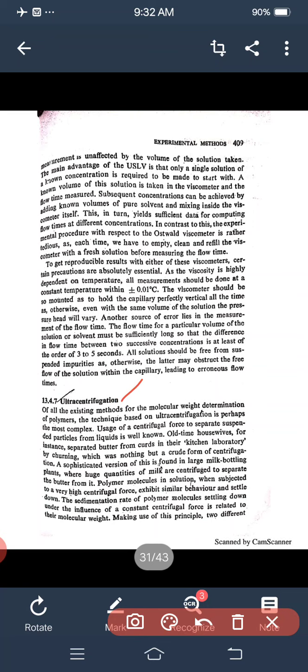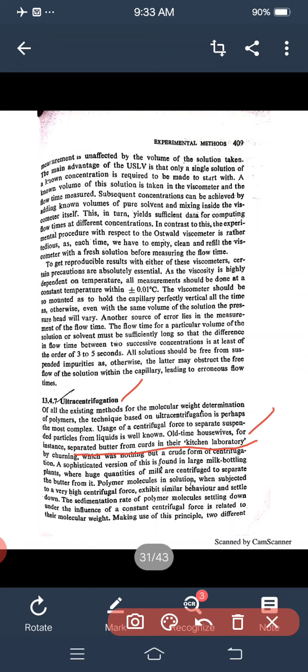Old time housewives, for instance, separated butter from curd in their kitchen laboratory. This method is centrifugation by churning. A sophisticated version of this is found in large milk dairy plants, where huge quantities of milk are centrifuged to separate the butter from it.